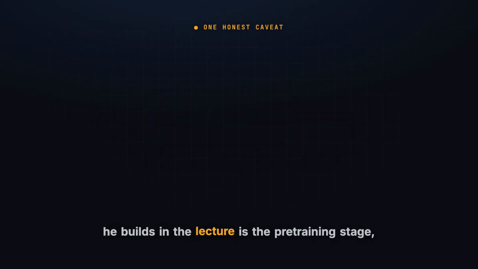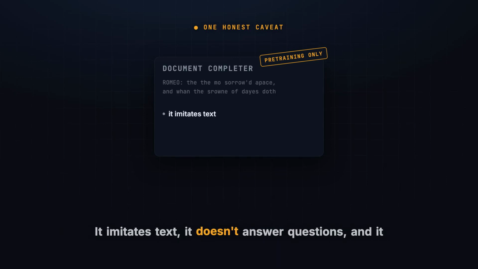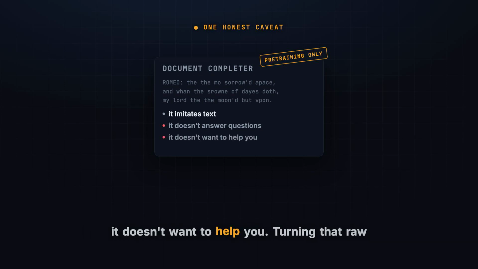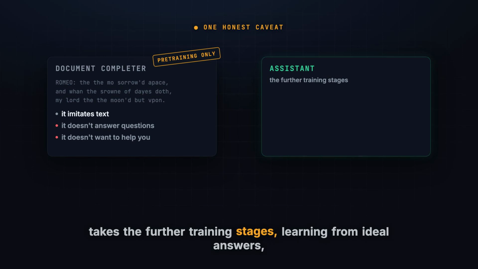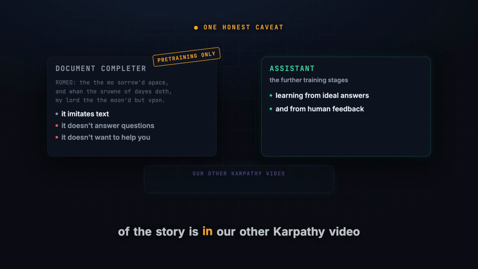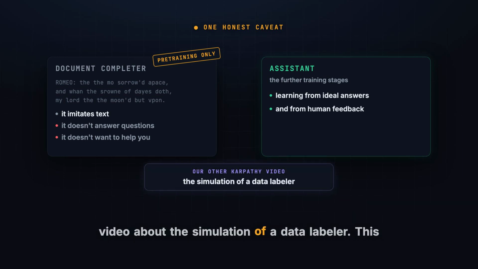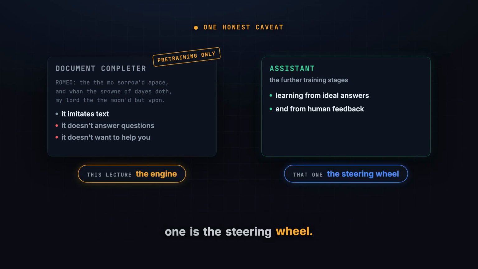One honest caveat, and it's Karpathy's own. What he builds in the lecture is the pre-training stage, a document completer. It imitates text, it doesn't answer questions, and it doesn't want to help you. Turning that raw completer into an assistant takes the further training stages, learning from ideal answers, and from human feedback. That part of the story is in our other Karpathy video about the simulation of a data labeler. This lecture is the engine. That one is the steering wheel.